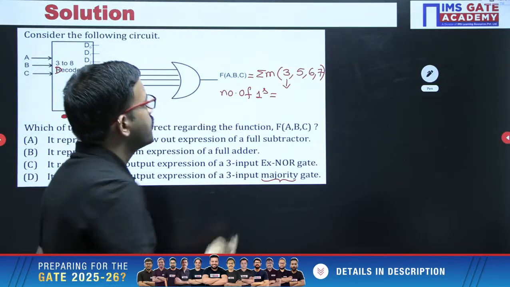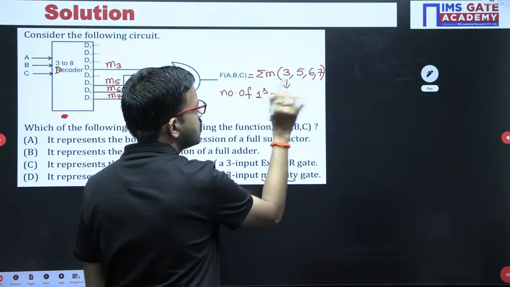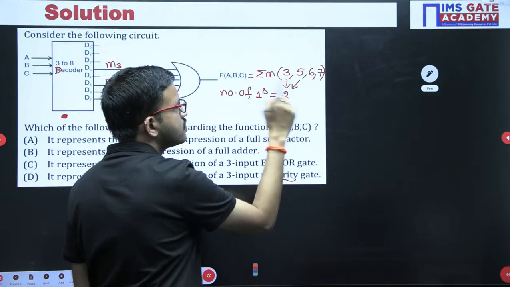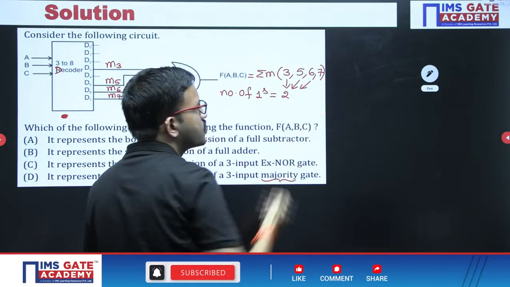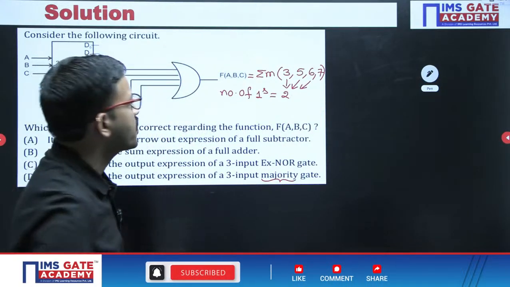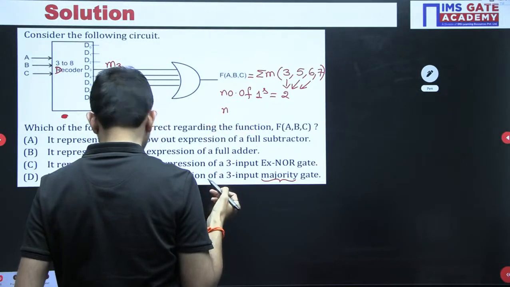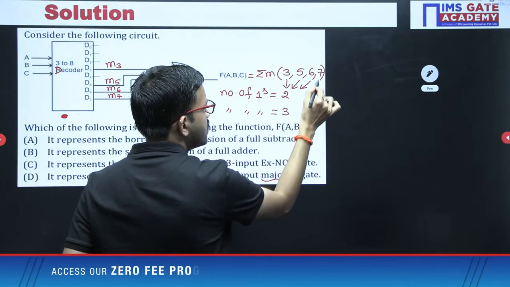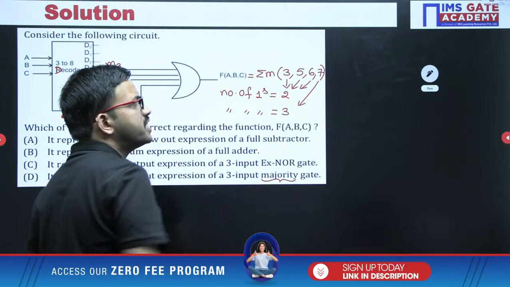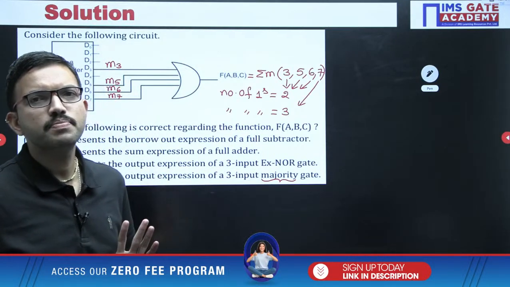Here in 3, we are having 2 ones: 0, 1, 1. Similarly in 5, 1, 0, 1 is nothing but 2 ones. Similarly 6, 1, 1, 0 is nothing but 2 ones. Whereas 7 is nothing but 111. There the number of ones is 3. Now that means very simple.